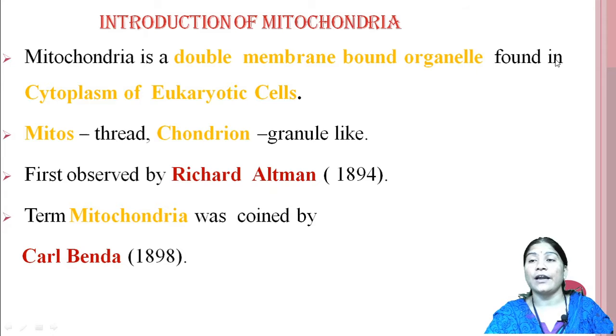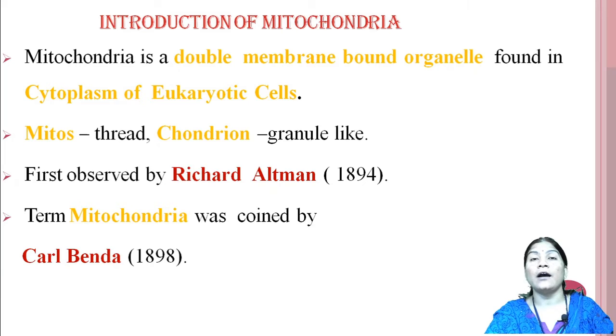These mitochondria are found in the cytoplasm of eukaryotic cells. Means mitochondria is totally absent in prokaryotic cells.